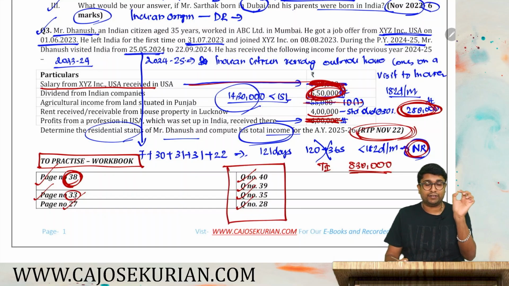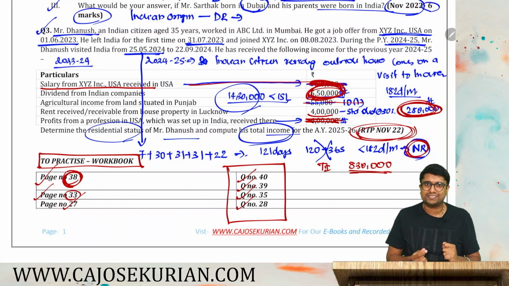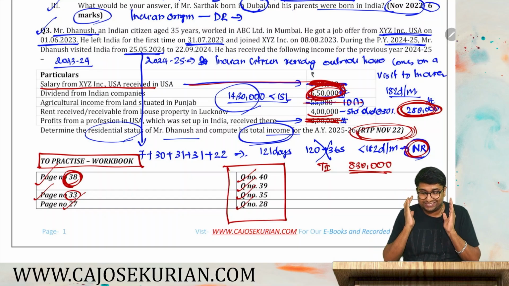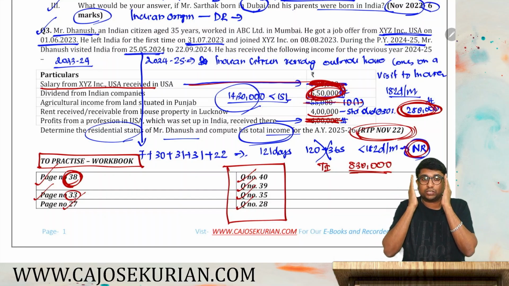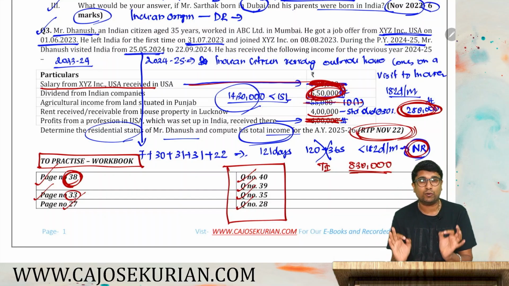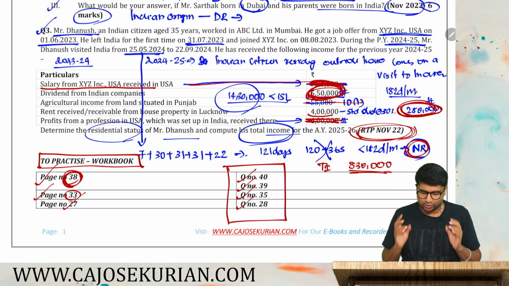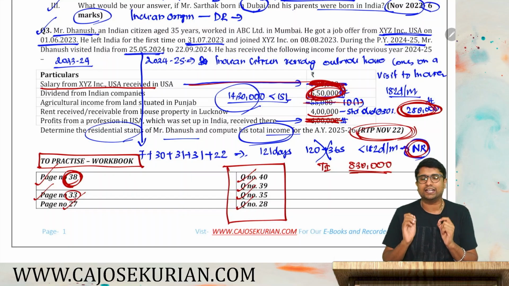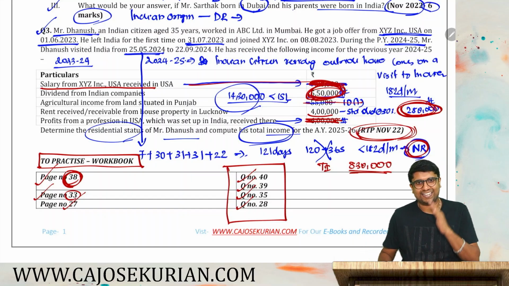These are wide variety conceptual questions. You solve this much and you follow this theory, this is sufficient, because this analysis that we have prepared is based on the past 10 examination question papers. So these are the frequently asked areas in the past 10 examination question papers. So just follow this, you will get a very good score in your paper 3A income tax laws. So I hope this session was useful for you. All the very best and see you on episode number 2.